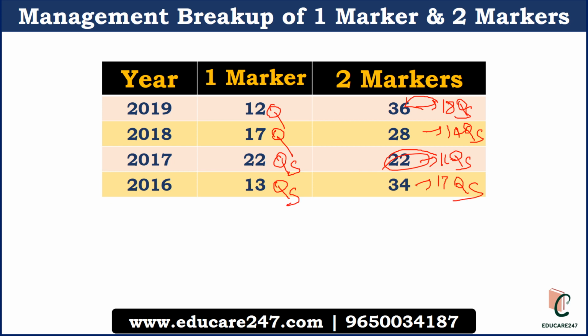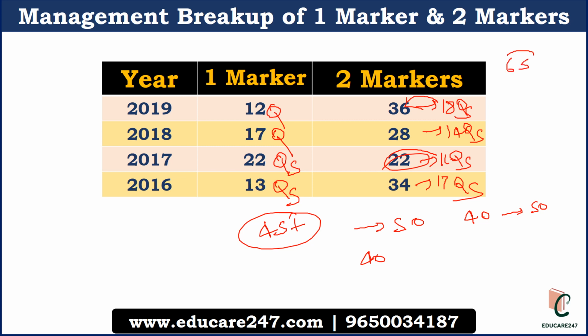So there is no fixed pattern in which year how many questions will be of 1 mark and 2 marks. Anything can happen, but mostly the total will be approximately 45 plus. It may go to 50 and it may go to 40 as well. So it will be in the range of 40 to 50 marks, but the number of questions is not fixed, how many will be of 1 mark and how many of 2 marks. But in finance and management, the total number of questions will be 65.